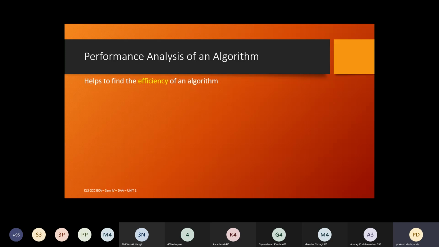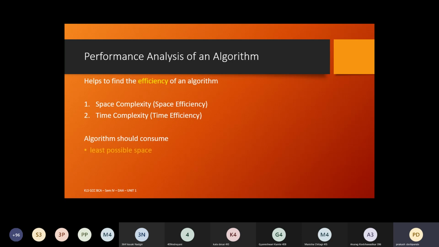This analysis helps to find the efficiency of an algorithm. When we say efficiency, it can be measured in two different terms. One is the efficiency with respect to the space that is occupied by that particular algorithm when it is converted into a program. The second one is time, the amount of time it takes to solve that particular problem, which we call time efficiency. Another name for space efficiency is space complexity, and time efficiency is time complexity.